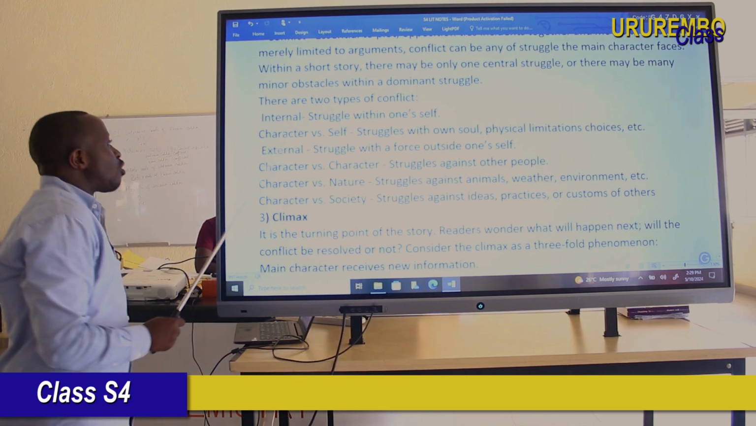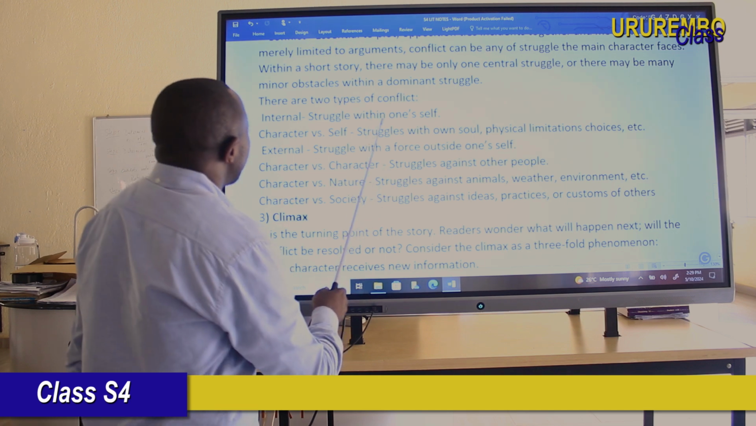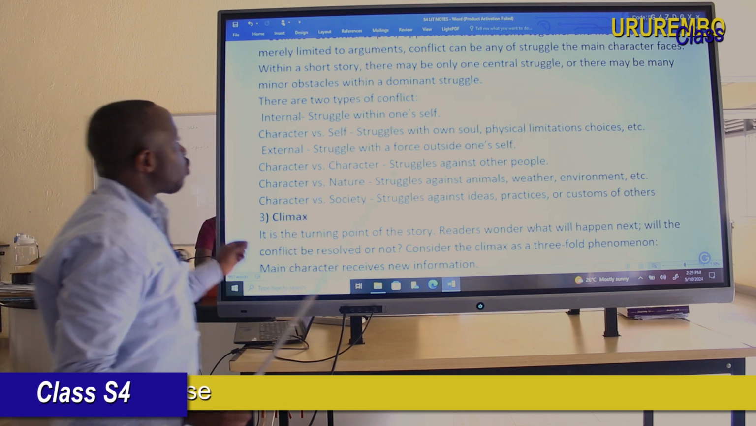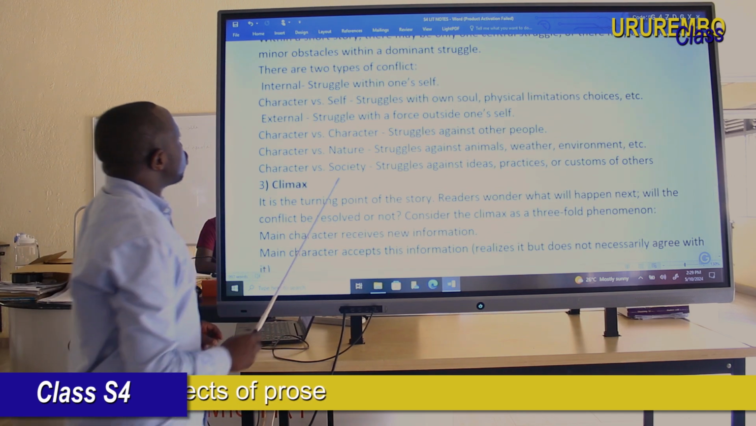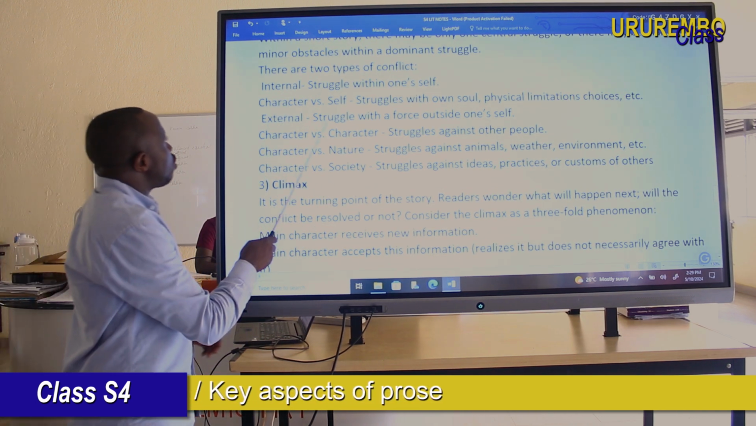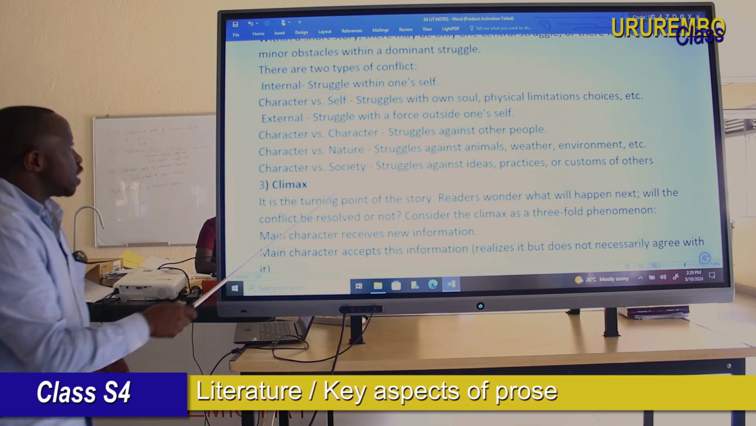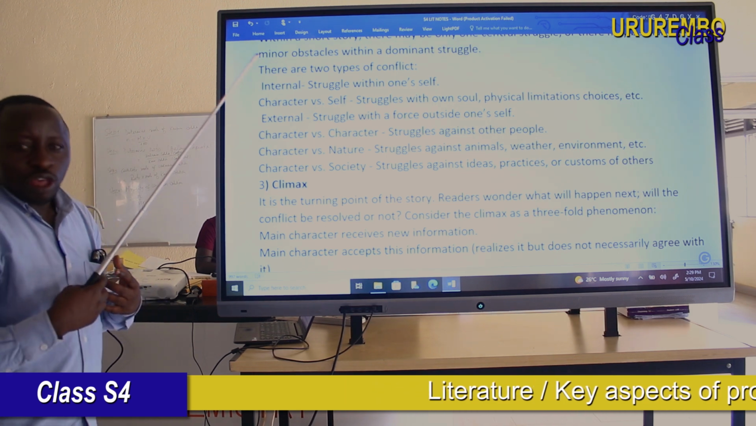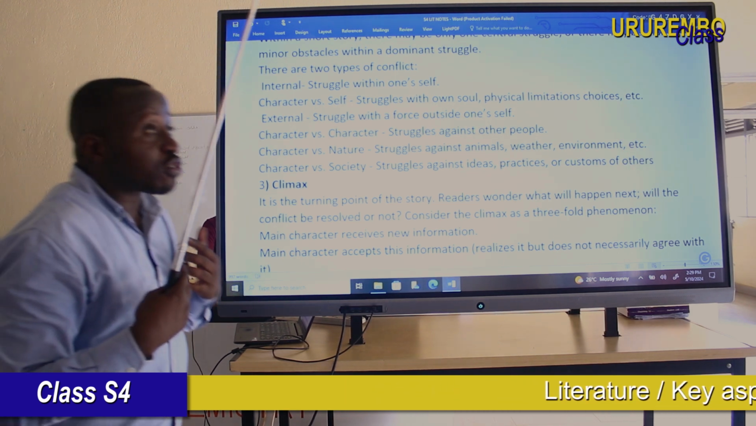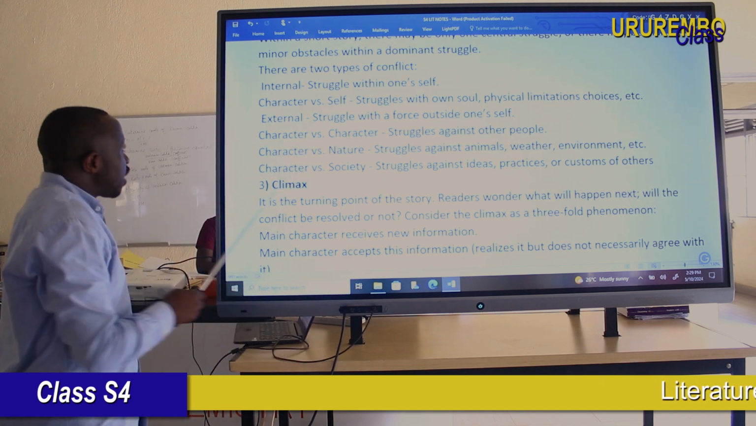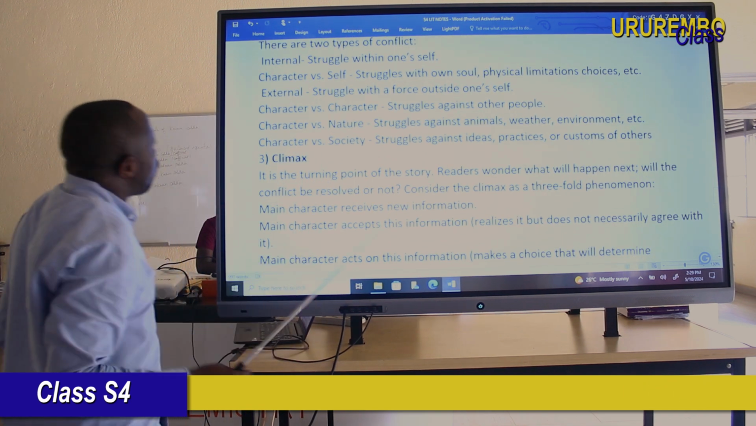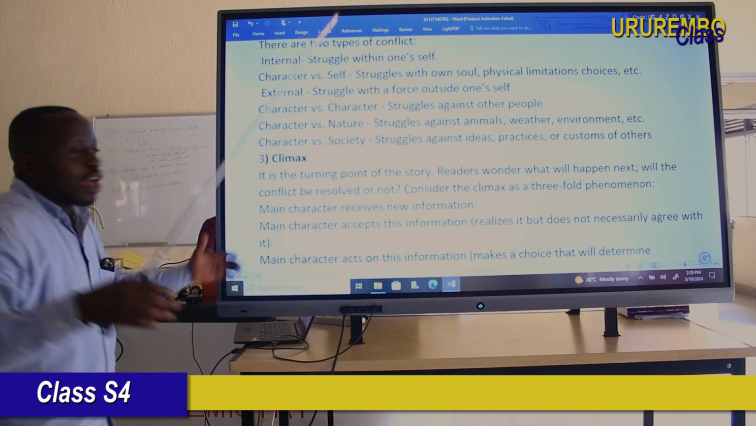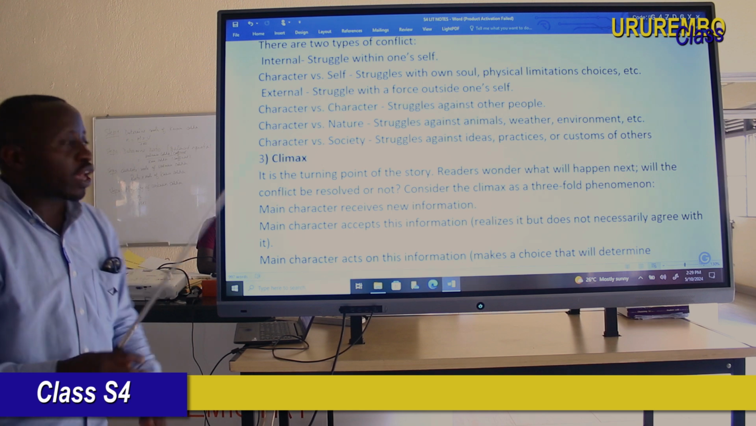Now we have types of conflict. Let's see types of conflict, because conflict is rising up, and this will lead to the climax. We have internal conflict and external conflict. Internal conflict is within someone himself or herself. You can have a conflict within yourself. And then we can have external conflict. External conflict means outside of yourself, the environment around you.